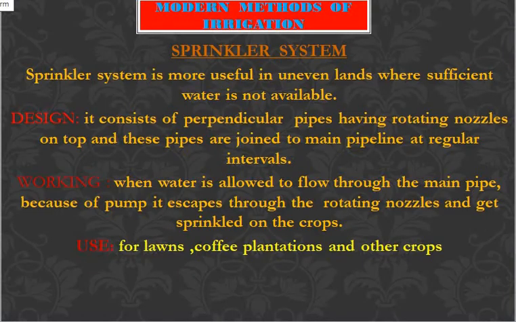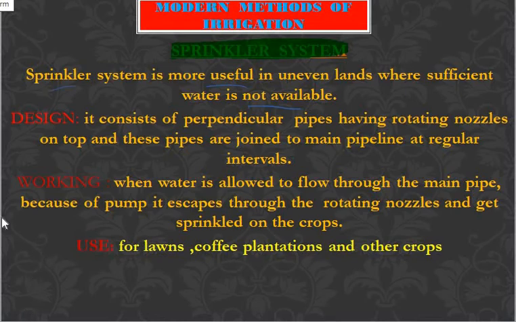In the next slide you will be seeing the modern methods of irrigation. In modern methods you will see two types. One is the sprinkler system and the other is drip irrigation, which I will discuss later. First we need to know what the sprinkler system is. The sprinkler system is more useful in uneven lands where sufficient water is not available. It is mainly useful for the lands or farmers who don't have enough water.